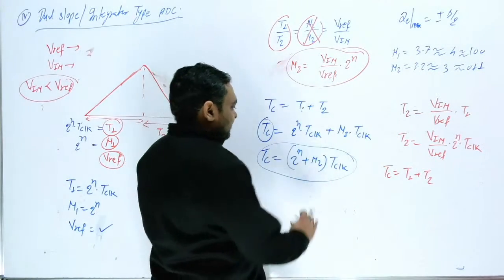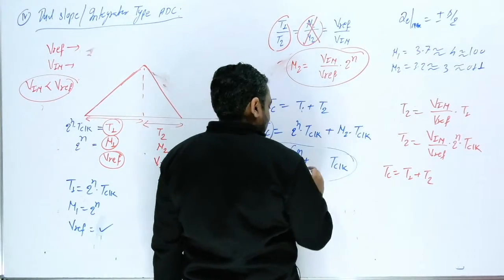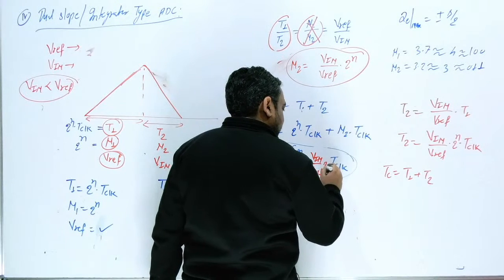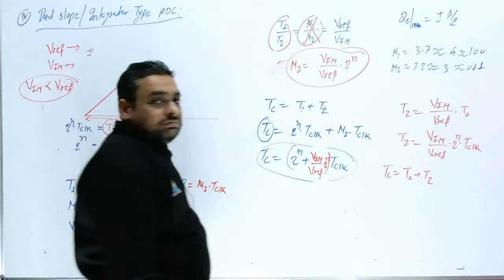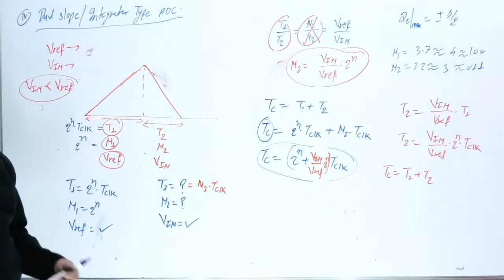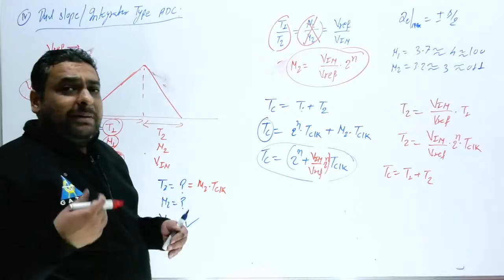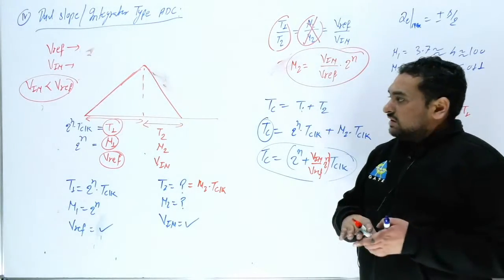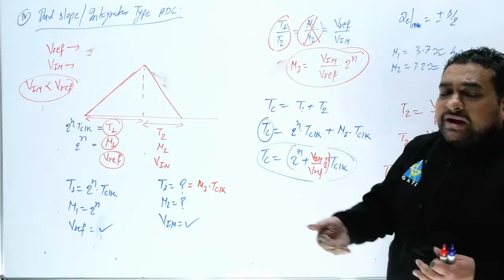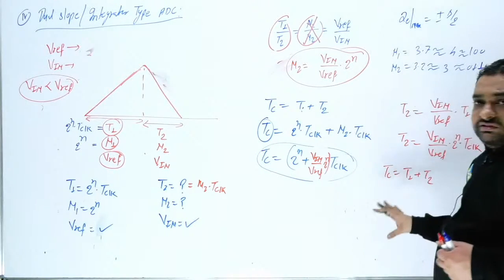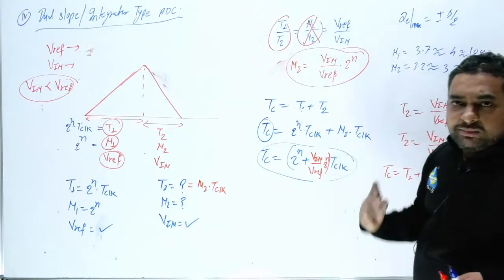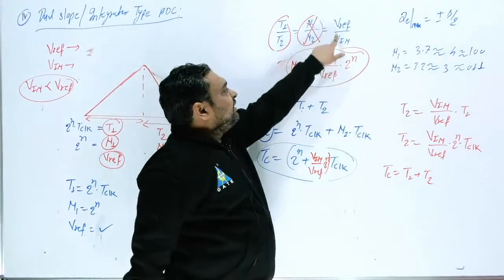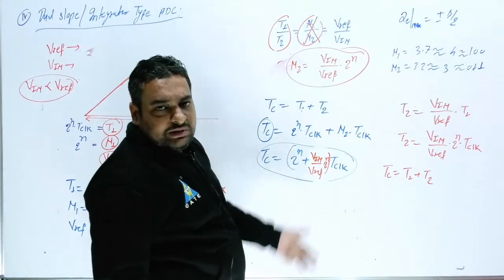So this N2 should be replaced here. So this is V in by V reference into 2 raised to power n multiplied by T clock. Clear this thing? But if the examiner asks you what binary value you will get, I will tell you. I hope this is clear to you. Just remember this formula. This basic formula you should remember. This 2 value and n they will provide you, you can put and you will get the answer.